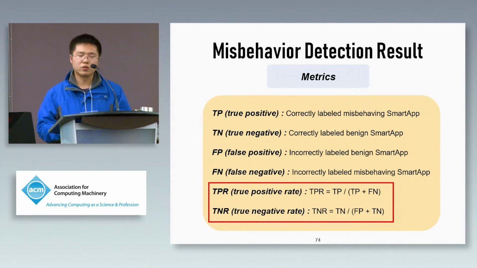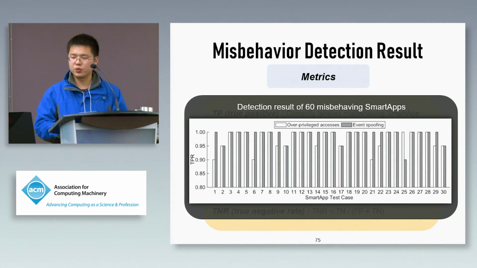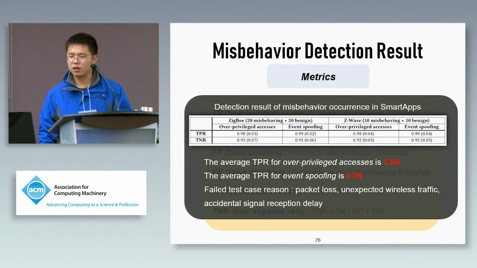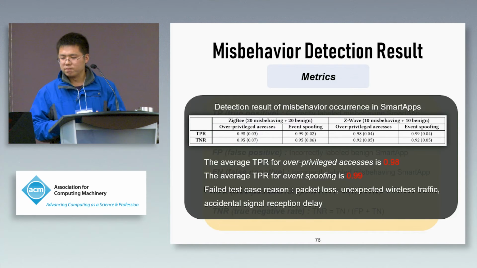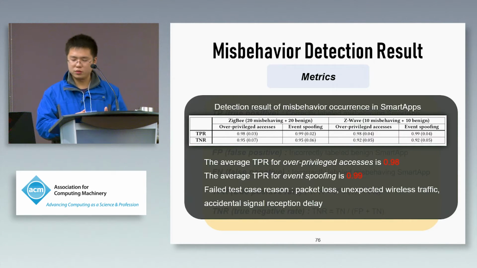In our experiment, we use the true positive rate and the true negative rate to evaluate the performance. This picture shows the misbehavior detection result, and we can see that the average TPR for overprivileged access is about 0.98, and the TPR for event spoofing is 0.99. For some unsuccessful cases, the reasons include packet loss, unexpected traffic, and signal delay.